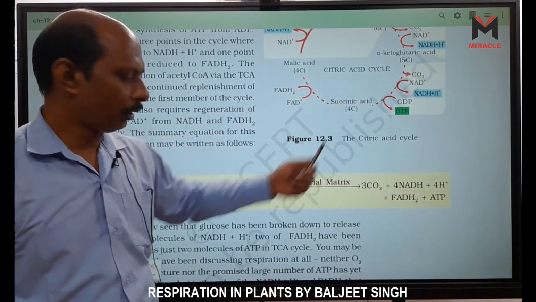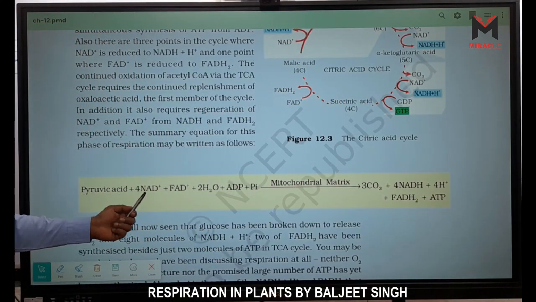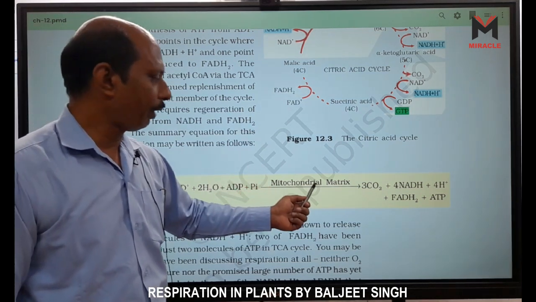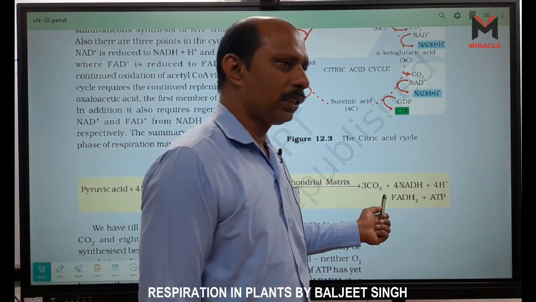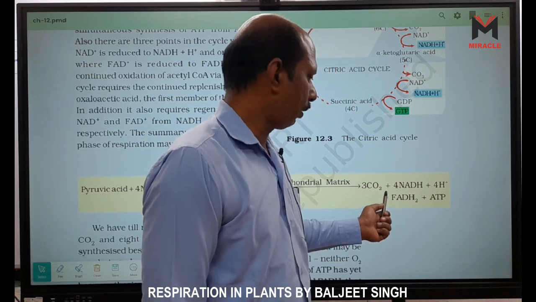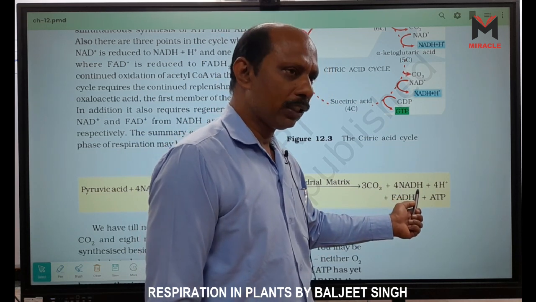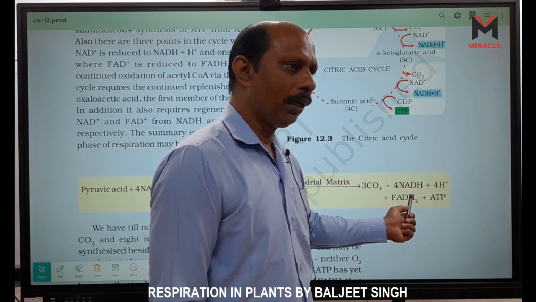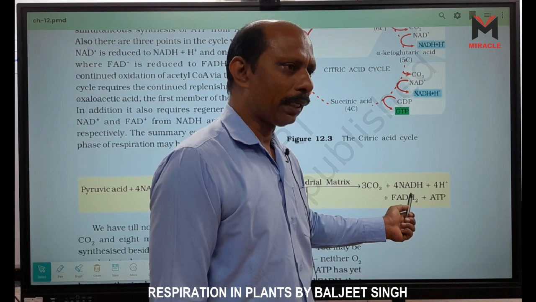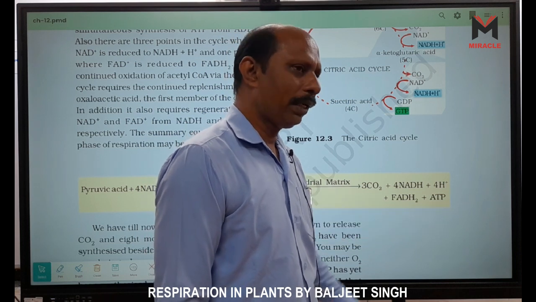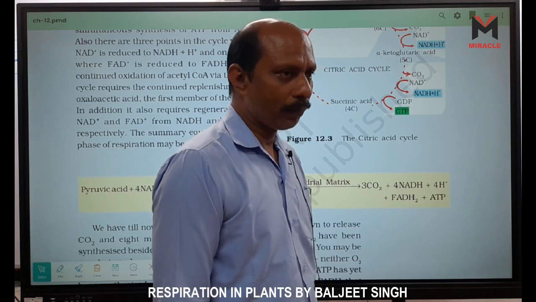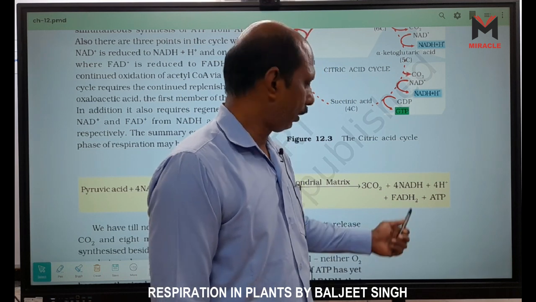The cycle is given here. Look, pyruvic acid plus 4 NAD plus FAD plus 2H2O plus ADP. In the mitochondrial matrix, 3 CO2 are released, right? 4 NADH are formed, one in the linking reaction, 3 in the Krebs cycle, right? 4 H plus ions are released. FADH2 is formed, 1 FADH2, right?